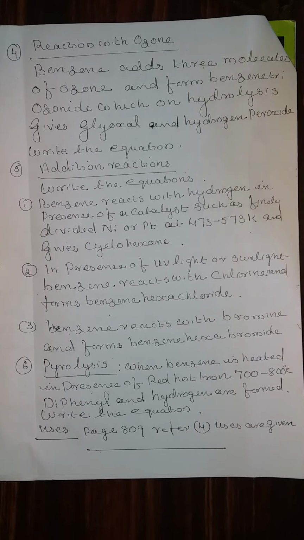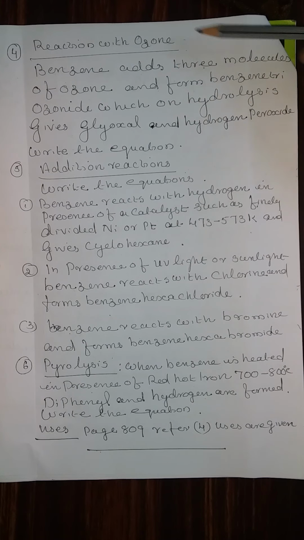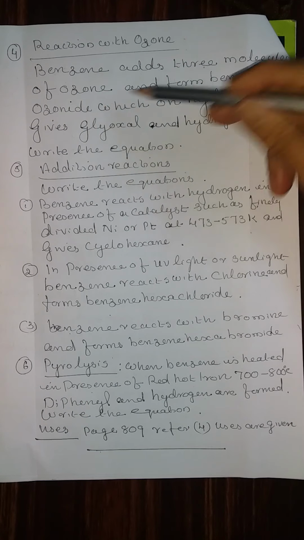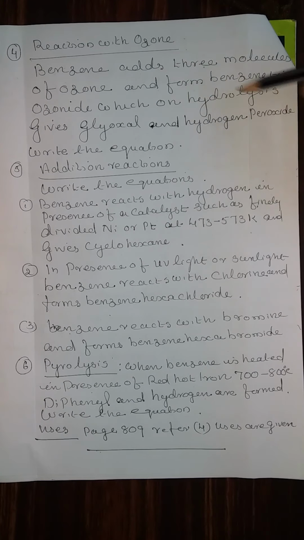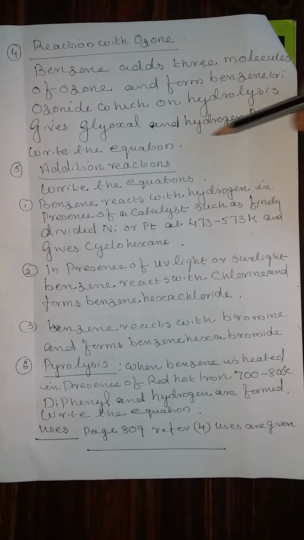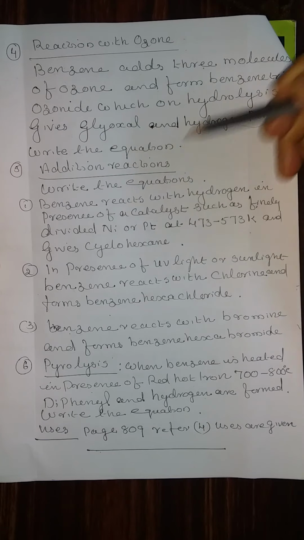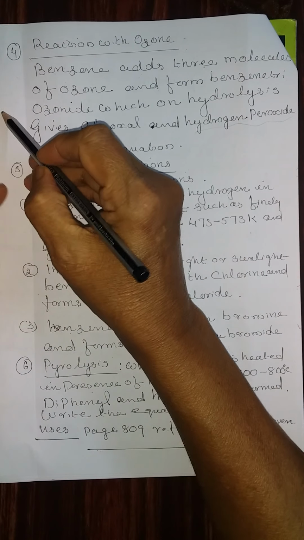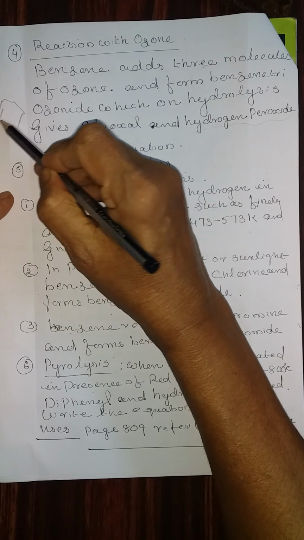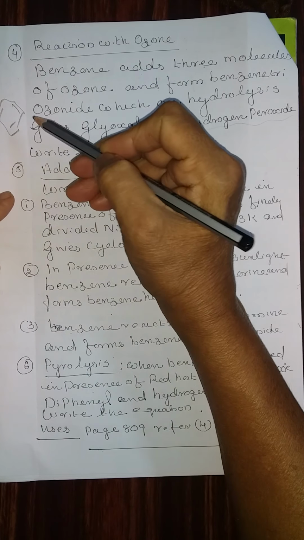Next property, reaction with ozone. Benzene adds 3 molecules of ozone and forms benzene triozonide, which on hydrolysis gives glyoxal and hydrogen peroxide. Write the equation. That means we already know that benzene possesses 3 double bonds and 3 single bonds.